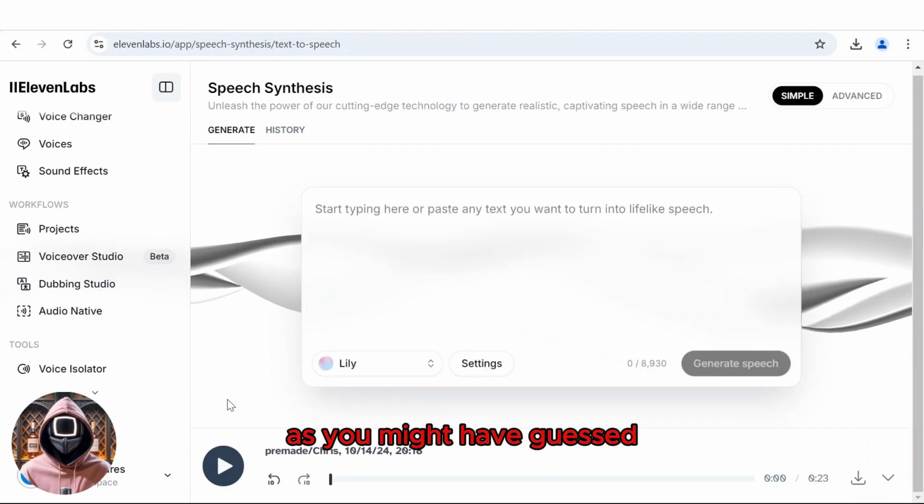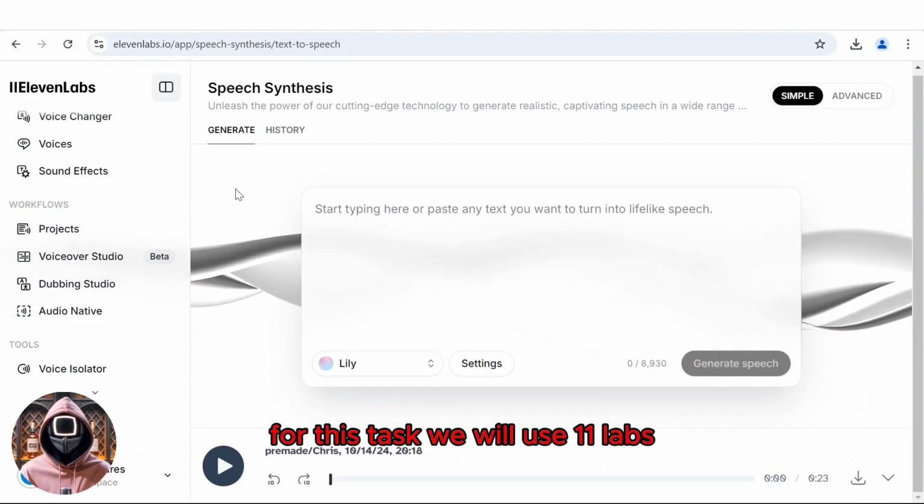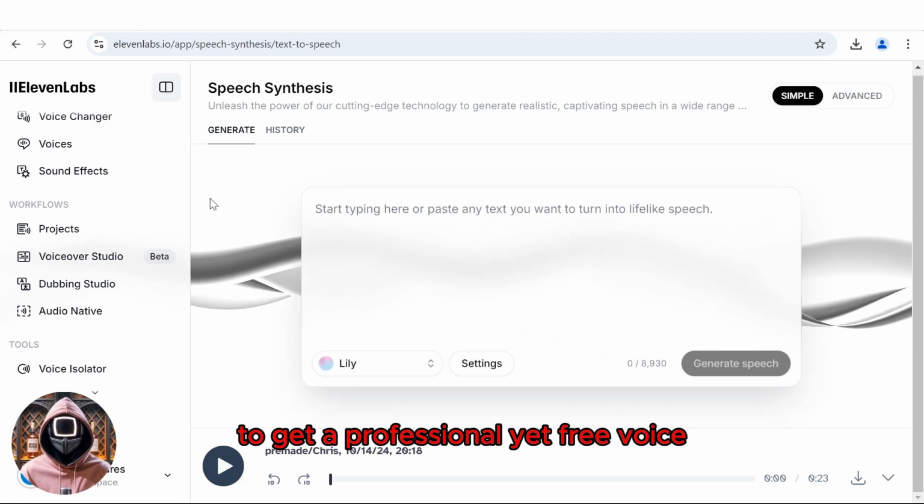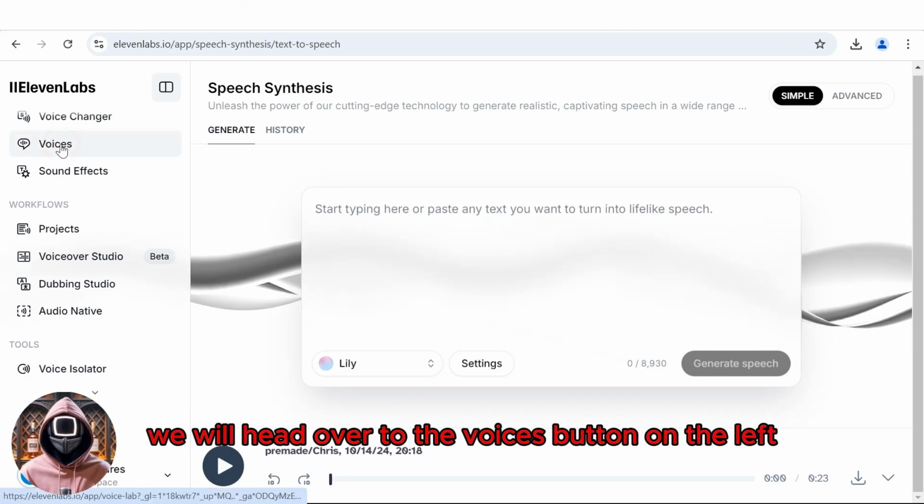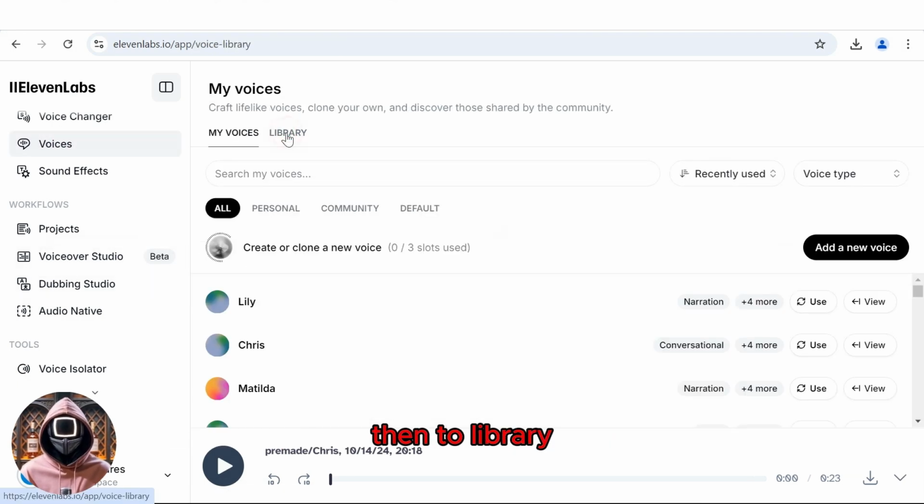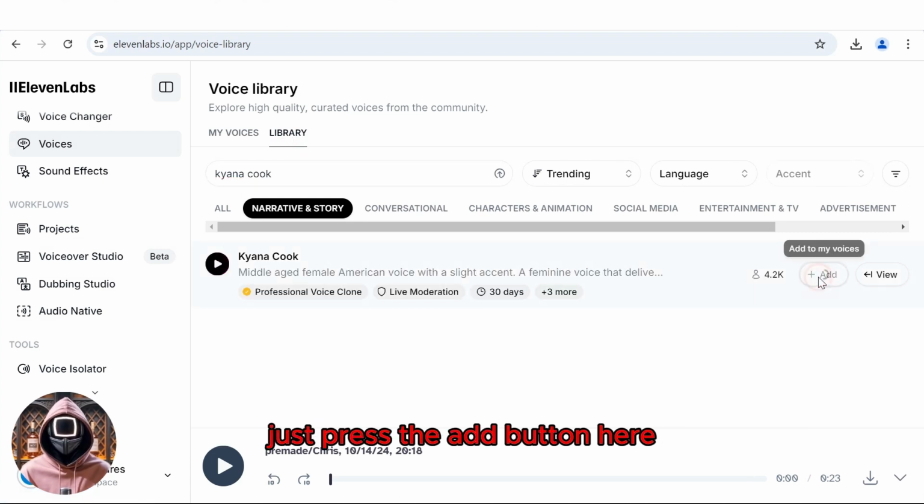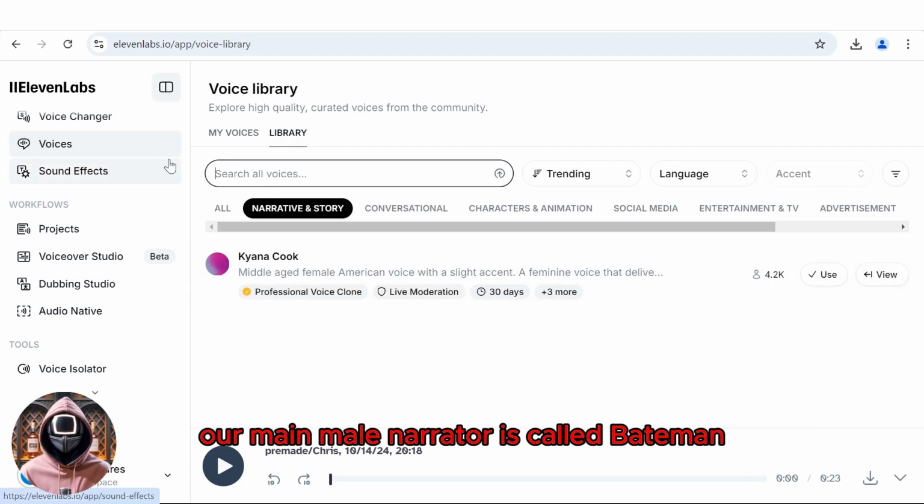As you might have guessed, for this task we will use 11 labs, but not just any casual voice. To get a professional yet free voice, we will head over to the Voices button on the left, then to Library, and search for Kayana Cook to be our female narrator. Just press the Add button here. Our main male narrator is called Bateman, so search for him and add him as well.